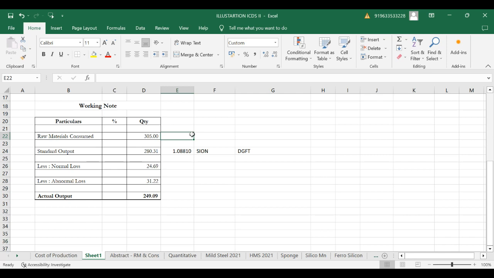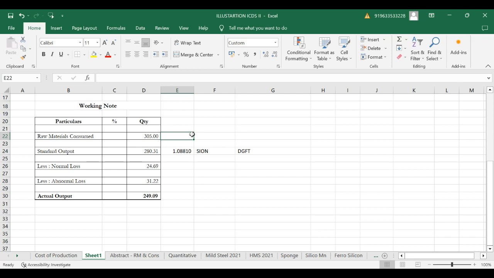as specified in that DGFT statement, wherein here, for non-primary steel, MS ingot, here it is a secondary sort of steel only. So I was mentioning it would be manufactured from steel scrap. So for that purpose, the ratio mentioned there would be 1.08810 is to 1 ton of ingot. So that is their standard input output ratio.